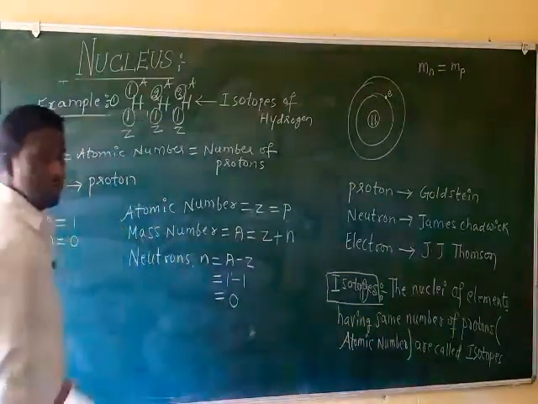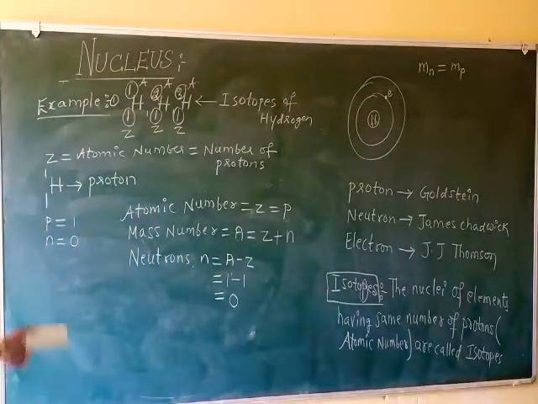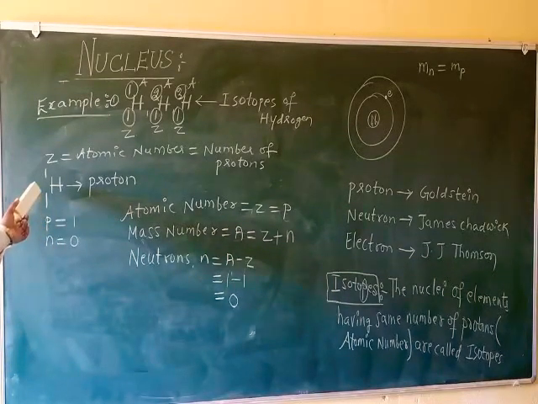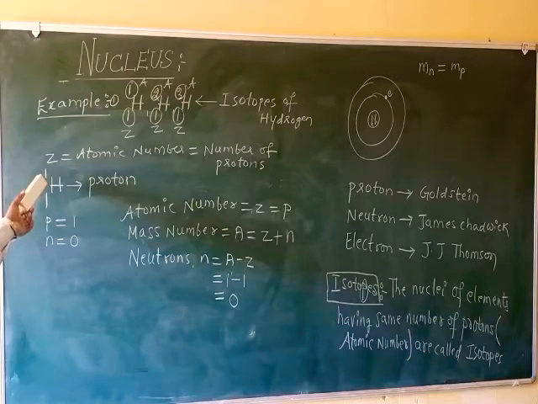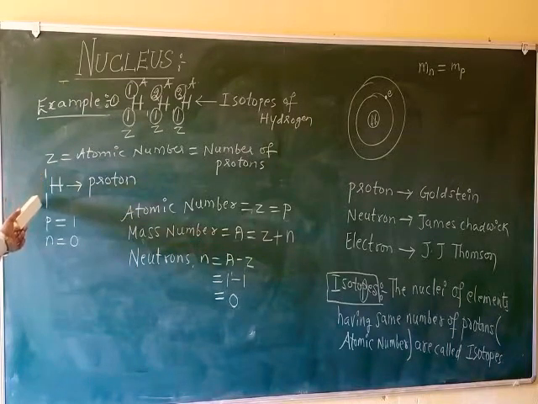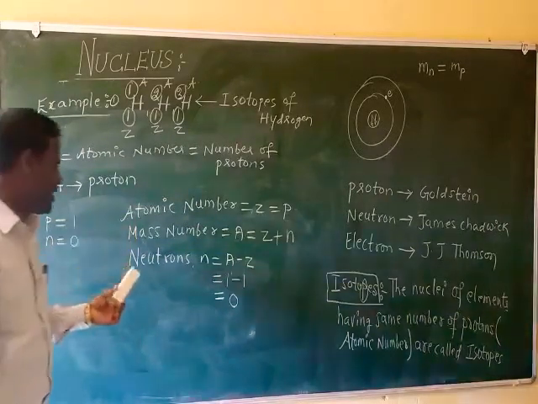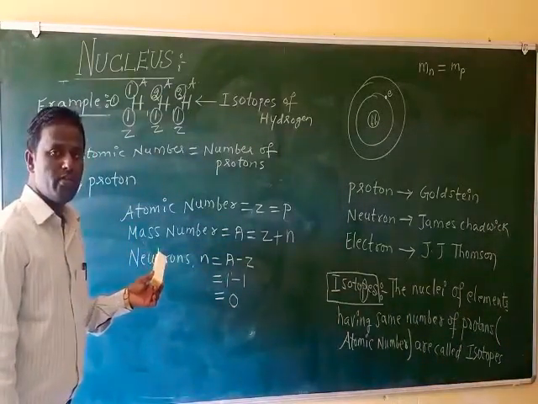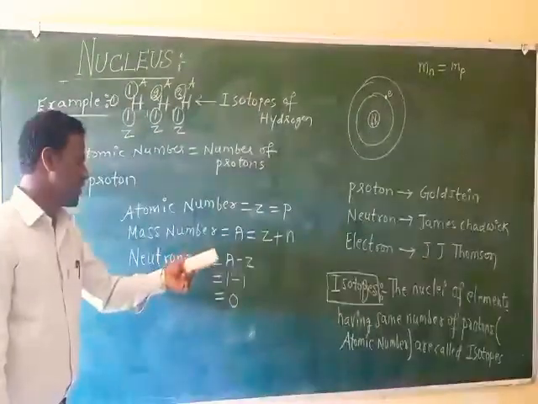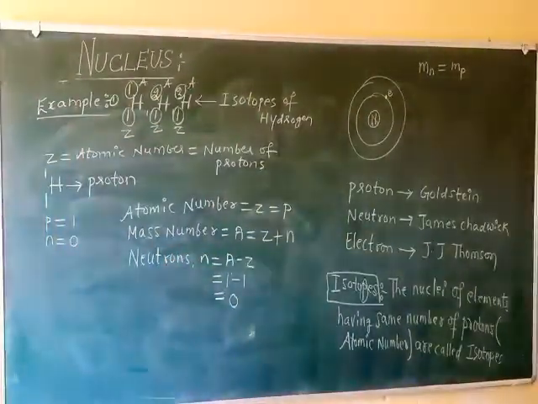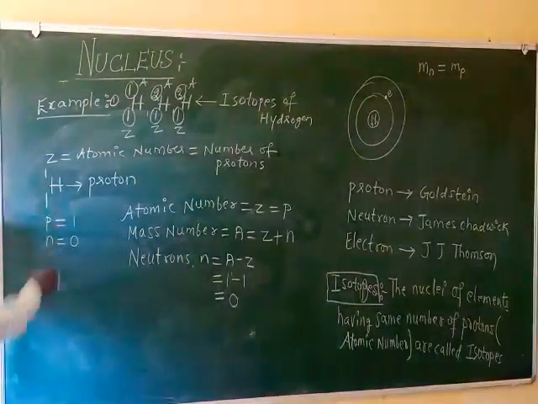So if we call 1H1 a proton, the number of neutrons is 0, and the number of protons is 1, so there is charge. This is the charge, this is the mass. How to find the number of neutrons in an atom? It is given by A minus Z, mass number minus atomic number. So this is one example.